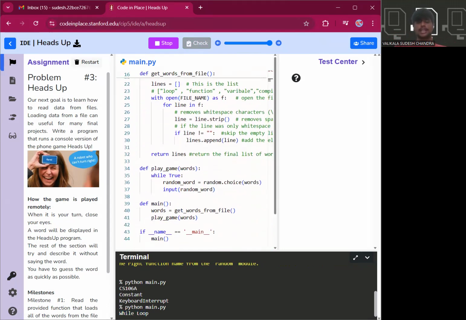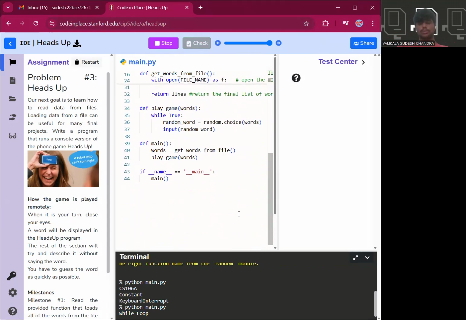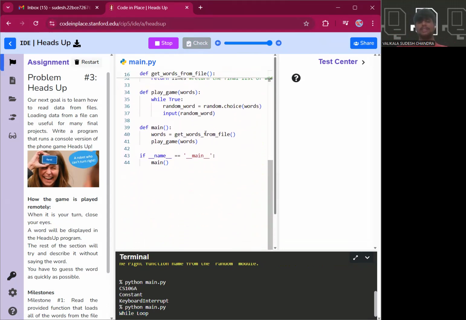Now we'll give once again a brief of what is happening over here. Here in the main, we are looping all the words and we are starting the game. We are not creating an interactive section, but instead we are trying to get a particular word from the list of the words that is already present, and display that particular word so that the human can try to describe it to the fellow members who are playing that particular game.